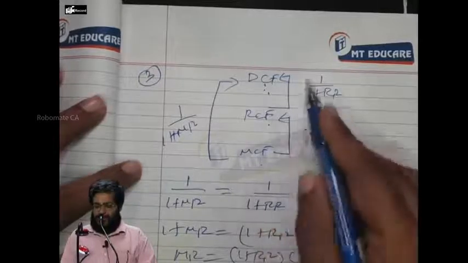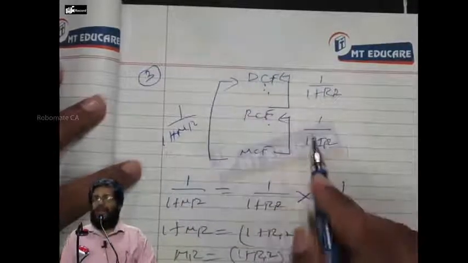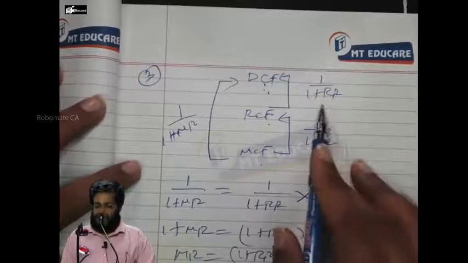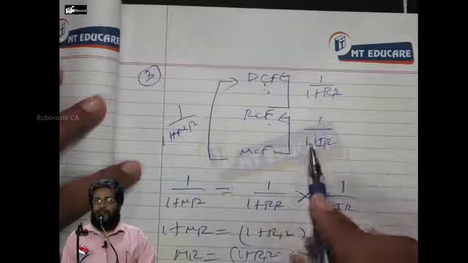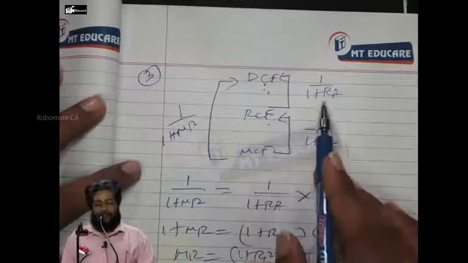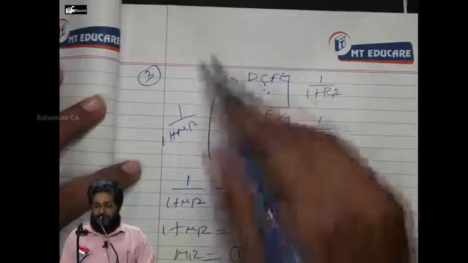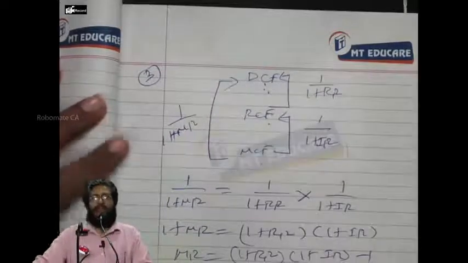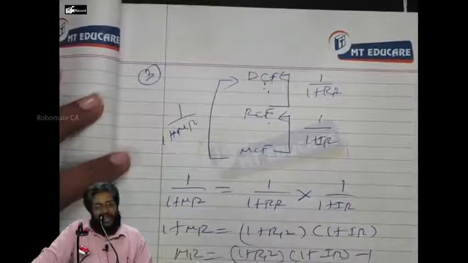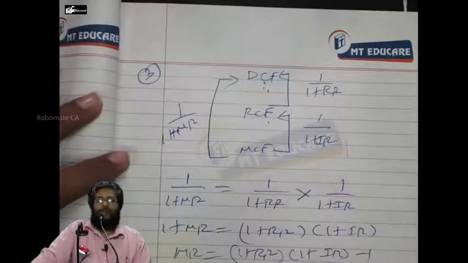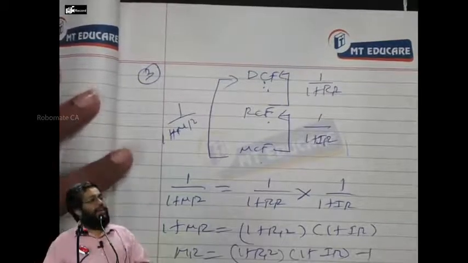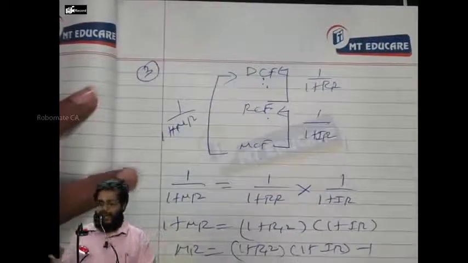Real cash flow and discounted cash flow, link it. 1 by 1 plus real rate. Because already inflation is out, I have to discount only what? Risk. 1 by 1 plus real rate. Money cash flow and discounted cash flow, link it straight away. We should take what? 1 by 1 plus money rate. I hope everybody following or not? Now, write same point, write as a paragraph.